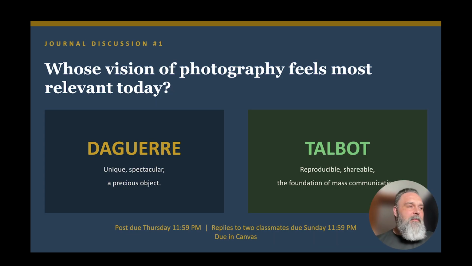And now, for the moment I'm sure you all have been waiting for, the first assignments for our first week of History of Photography. So our first assignment we're going to talk about is our journal discussion number 1. And with that, the prompt for you is, whose vision of photography feels most relevant today? Was it Daguerre's, which is a unique, spectacular object, or was it Talbot's, something that was reproducible and shareable?